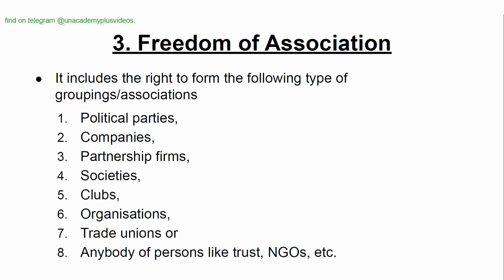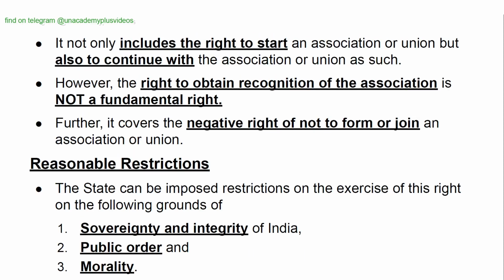Freedom of association. It includes the right to form the following types of groupings and associations: political parties, companies, partnership firms, societies, clubs, organizations, trade unions, or any body of persons like trusts, NGOs, etc. It not only includes the right to start an association or union, but also to continue with the association or union as such. However, the right to obtain recognition of the association is not a fundamental right. Further, it covers the negative right of not forming or joining an association or union.